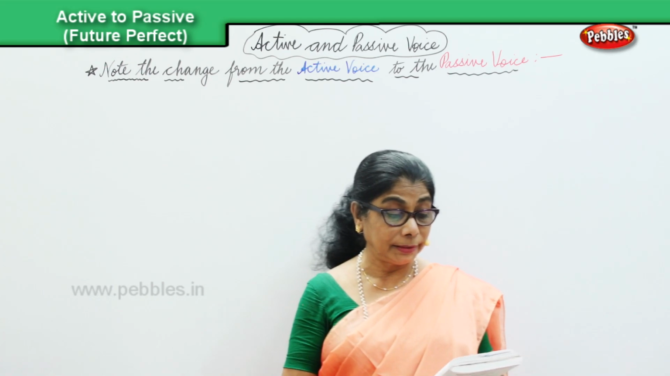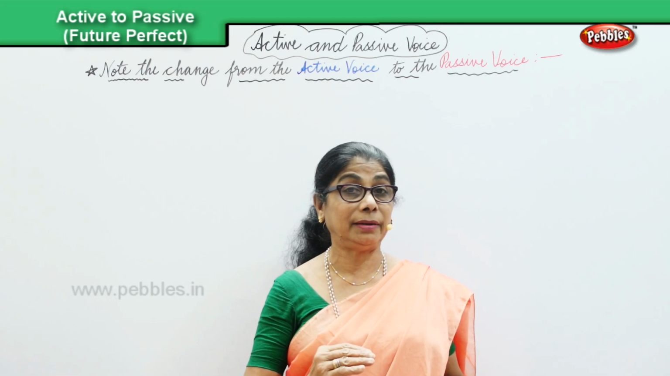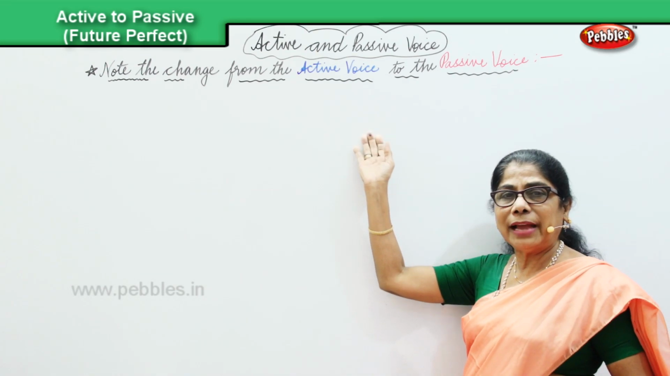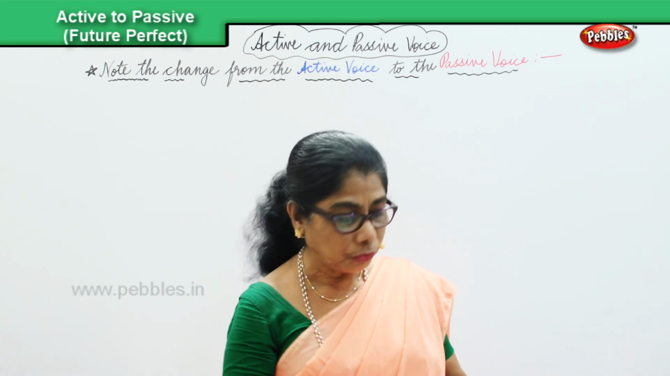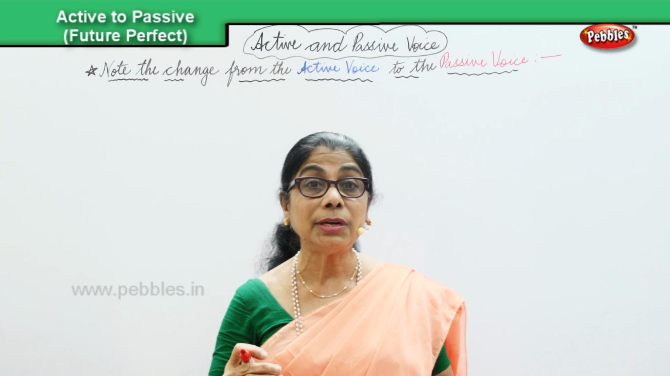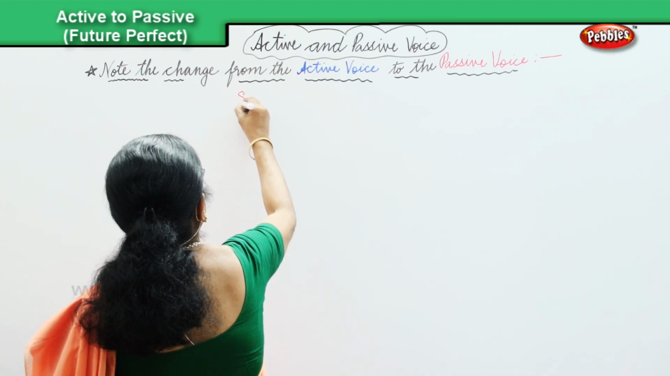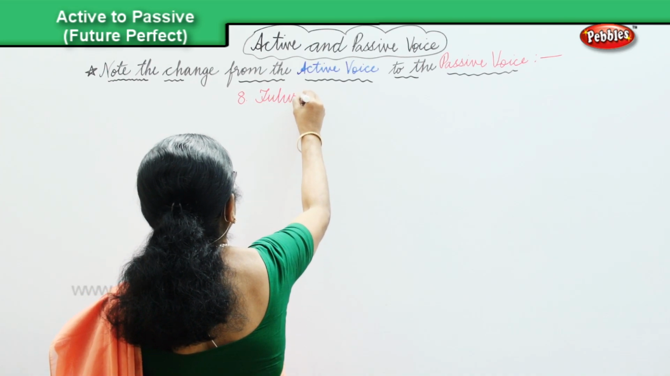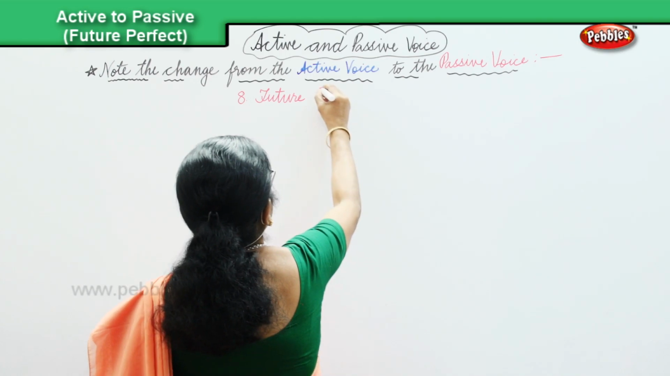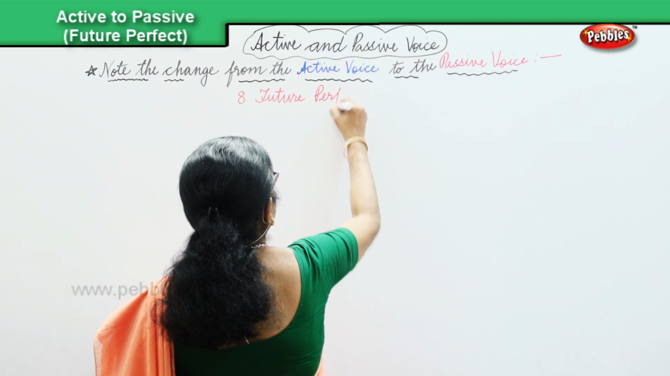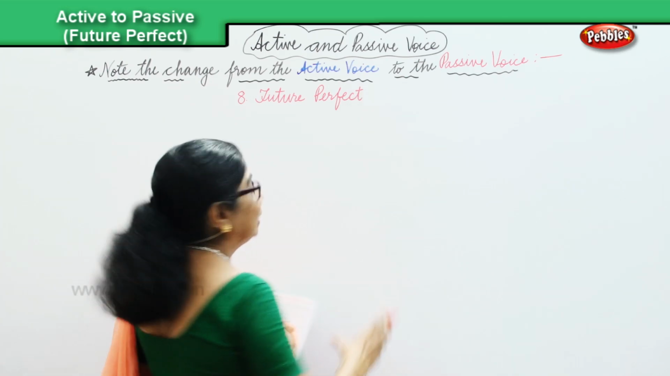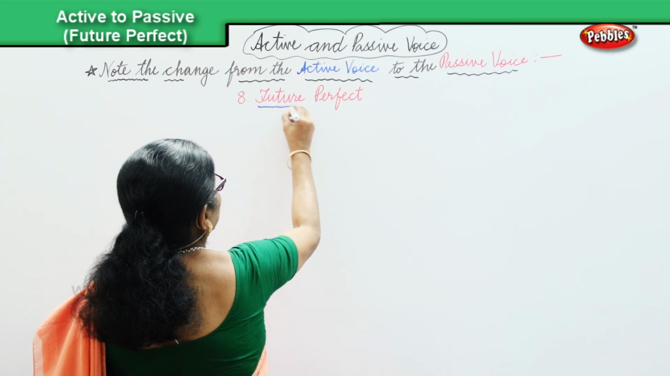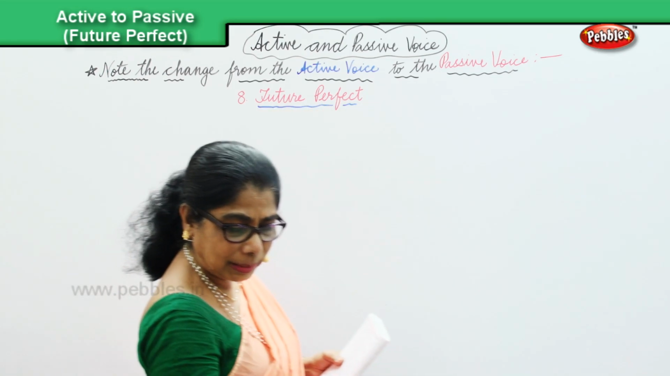Let us now look at the future perfect. Under that, a couple of sentences to look at, to note the change of the active voice to passive voice. So the eighth one is future perfect. Future perfect tense, the changeover of the active into the passive. And that's what we are going to look at here. Let's look at some of the sentences.